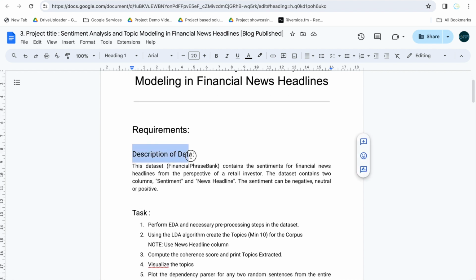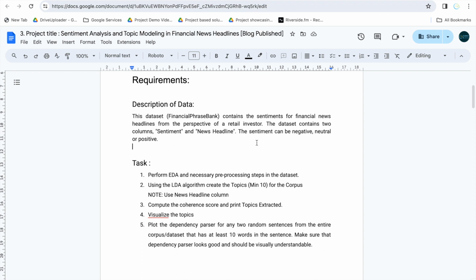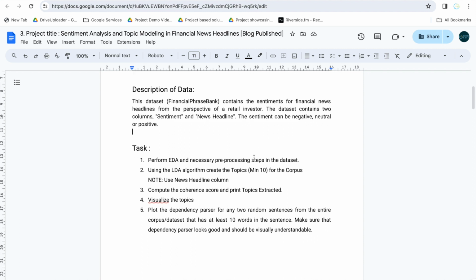On the top we have the dataset we are using, Financial Phrase Bank. This contains sentiment of the financial news headlines from the perspective of a retail investor. The dataset contains two columns, sentiment and the news headline. Based on the news headlines, we are analyzing the sentiment of the data. The sentiment may be negative, positive, or neutral.